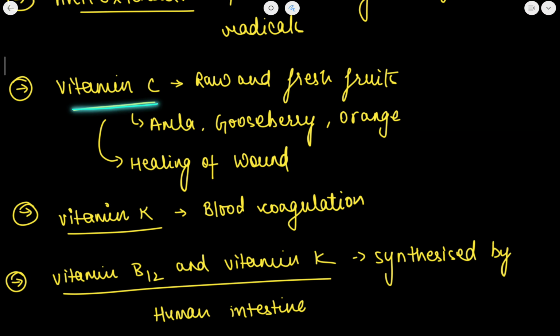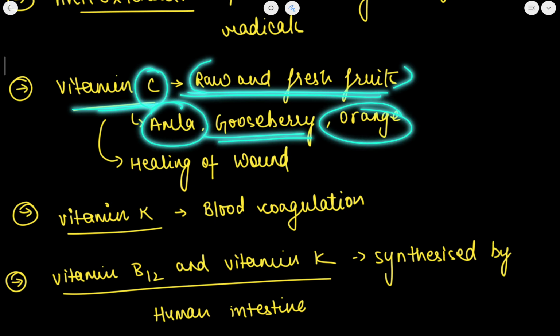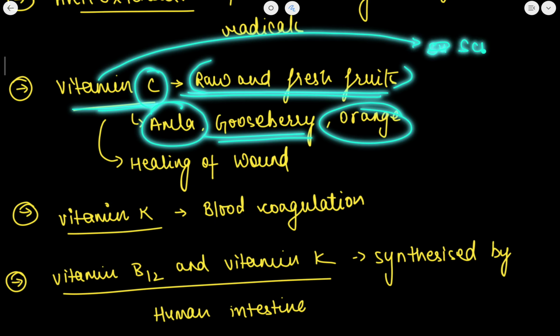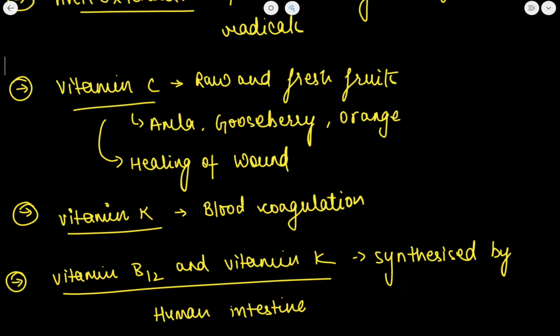Now vitamin C is obtained from raw and fresh fruits. Some of the fruits or vegetables that are rich in vitamin C are amla, gooseberry and orange. Also the deficiency of vitamin C causes the disease scurvy. Also citric acid and the fruits containing acid are rich in vitamin C, of which amla is the richest source. Amla, gooseberry and orange are some of the richest sources.